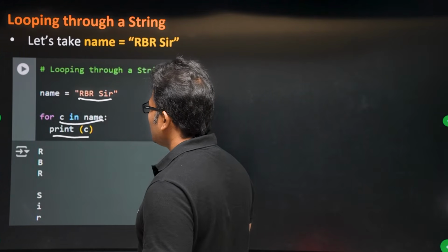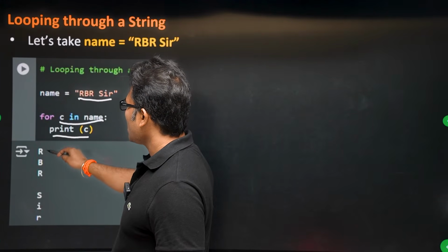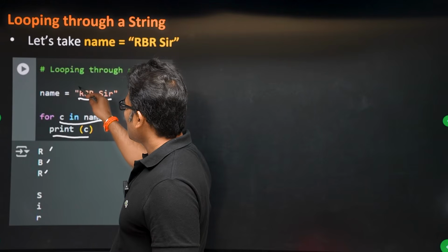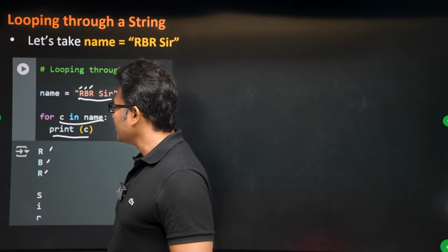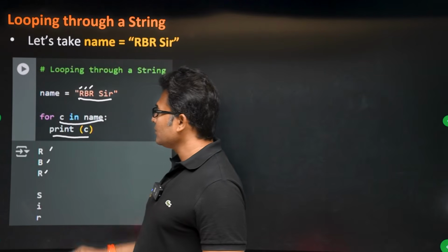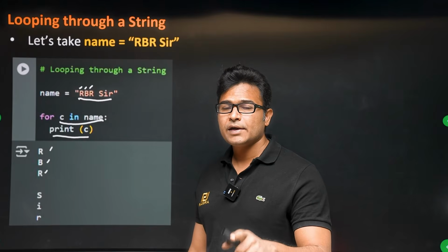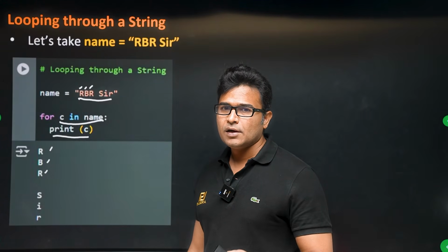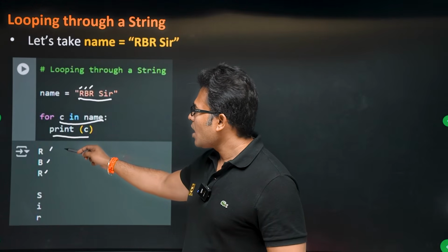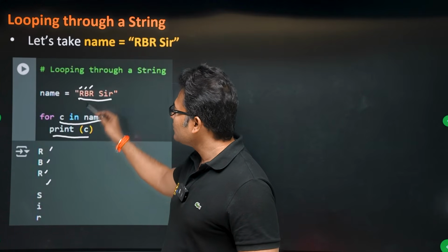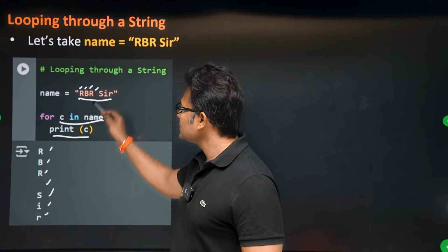For C in name, print C, then what will be printed is R, B, R, B, R. In every line one character will be printed. Why? Because every time you call print, it goes into the next line. By default, the end character is a new line, right? You already have seen that, right? So now R, B, R, there is a space. Why? Because there is a space here. And then S, I, R, sir, S, I, R, sir.